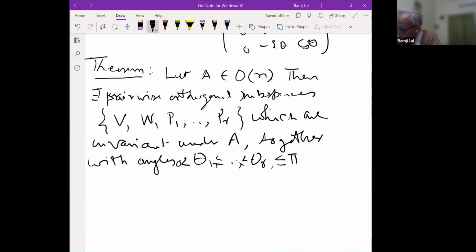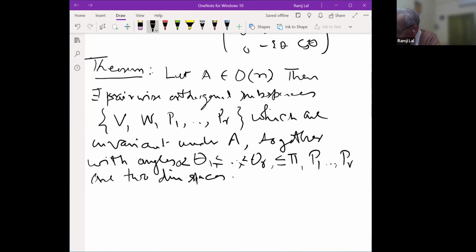These P1, P2, up to Pr are two-dimensional subspaces, two planes. So there exists such a system here,